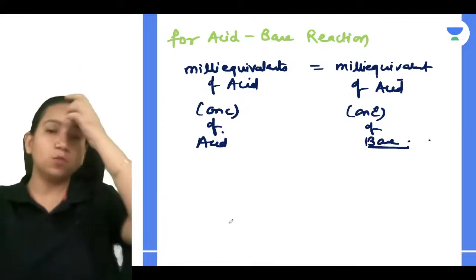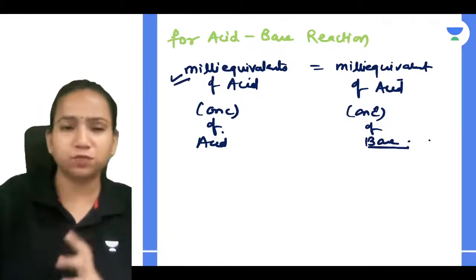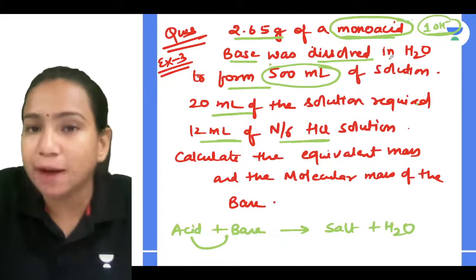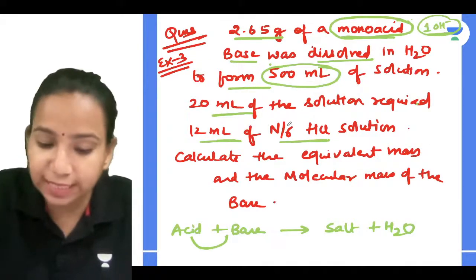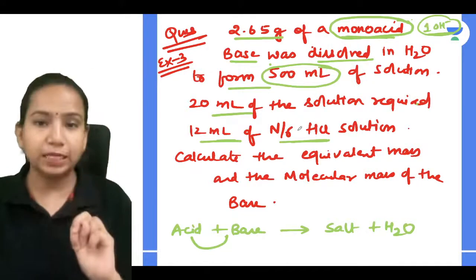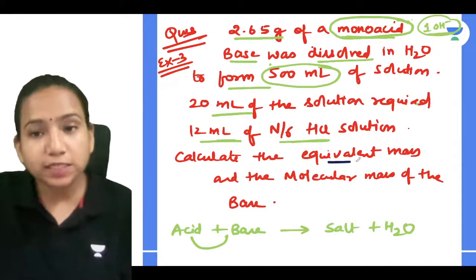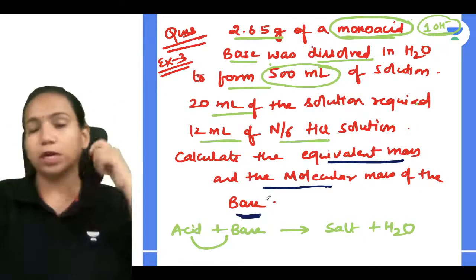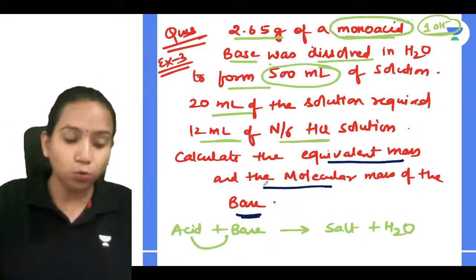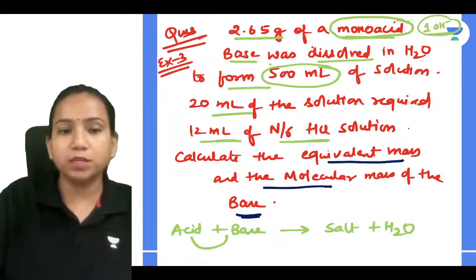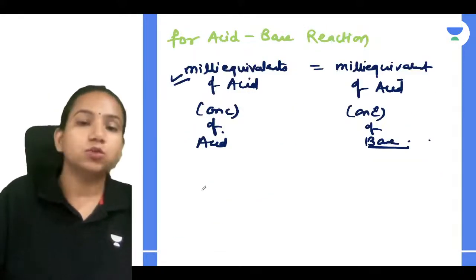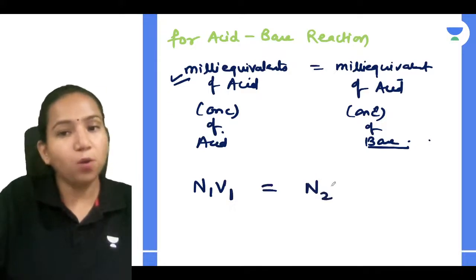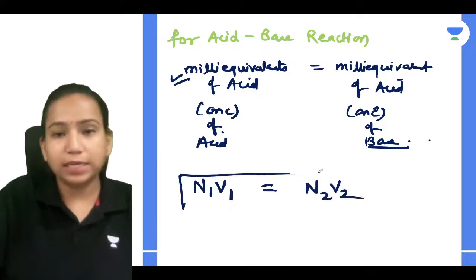Correct, guys? Very good. Why did I consider milli equivalents specifically, not the molarity? Because in the question they are talking about the normality. Can you see that? N/6. N is the symbol of normality. And they are also asking me to calculate equivalent mass and molecular mass of the base. So what you have to know is how we can relate milli equivalents. You can find it out: N1 V1 is equal to N2 V2, meaning normality into volume.